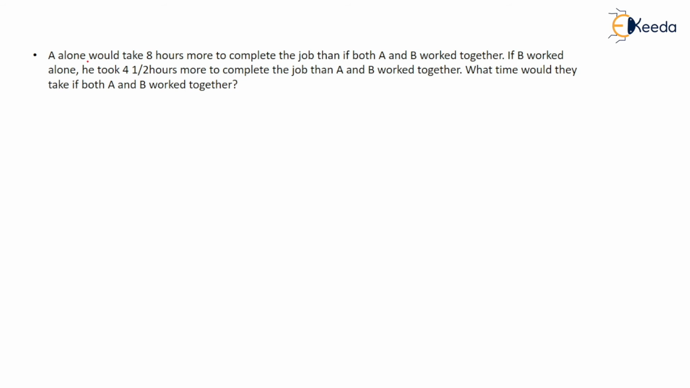A alone would take 8 hours more to complete the job than if both A and B work together. B alone would take 4.5 hours more to complete the job as compared to A and B together. What time would they take if both A and B work together? Now, if the reference to someone's work is common, like in this case A plus B is the common reference for both of them, and the time is not given, you have to directly apply a formula: the square root of time with respect to A into time with respect to B.